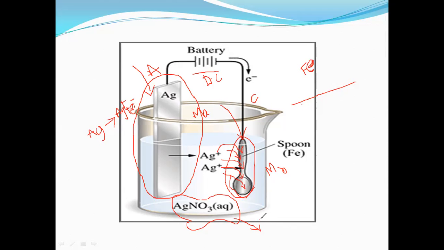Electroplating is a process where a coating metal is coated on the base metal. I'm repeating, a coating metal is coated on that base metal. And here silver is the coating metal and iron is the base metal. The coating of a metal takes place under the electrolysis condition. Simple enough. The process we are calling electroplating.